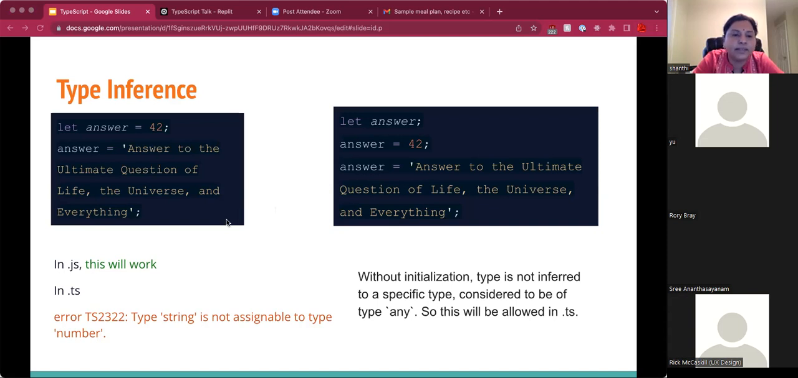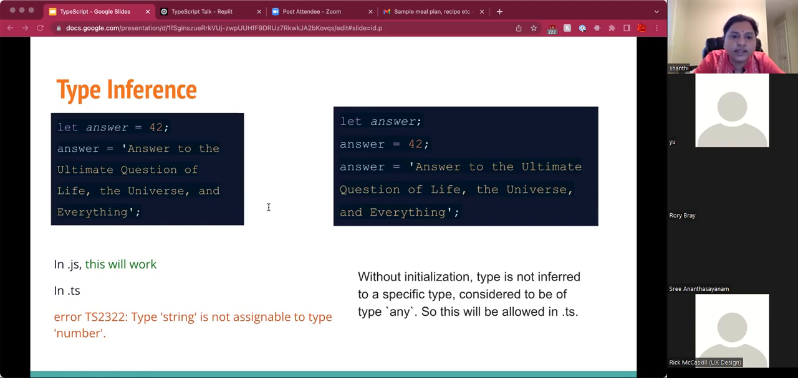This is an example of type inference. In this example, answer is initialized with the number 42. So the compiler assumes the type of the variable answer to be a number. When we try to assign a string value, say, the answer to the ultimate question of life, the universe and everything, it throws an error that string is not assignable to type number.